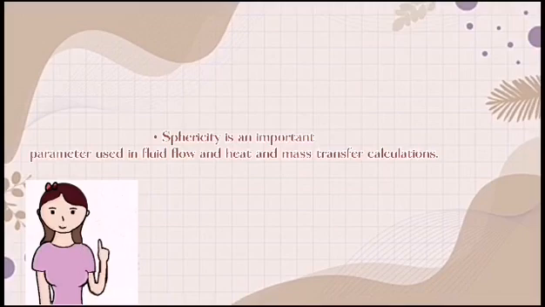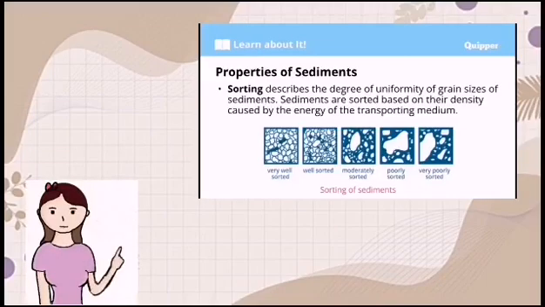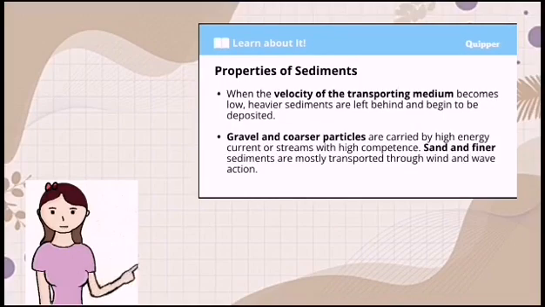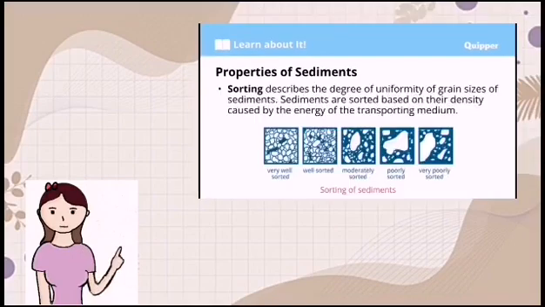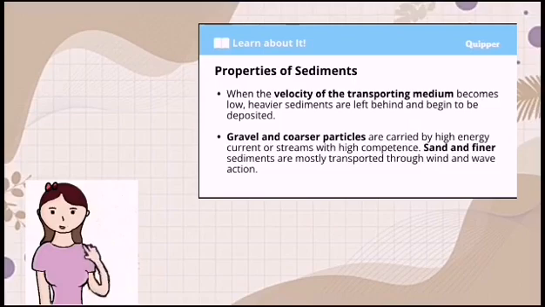Viscosity is an important parameter used in fluid flow and heat and mass transfer calculations. Sorting describes the degree of uniformity of grain size of sediment. Sediments are sorted based on their density, caused by the energy of the transporting medium. When the velocity of a transporting medium becomes low, heavier sediments are left behind and begin to deposit. Gravel and coarser particles are carried by high energy currents or streams. With high competence, sand and finer sediments are mostly transported through wind and wave action.